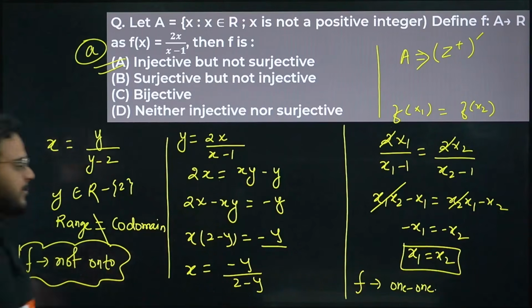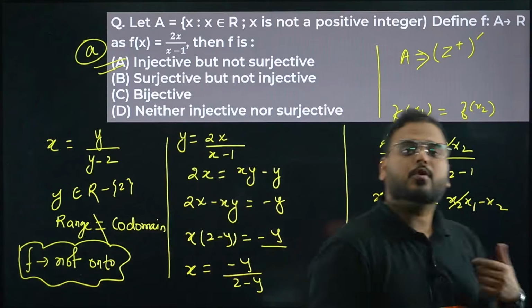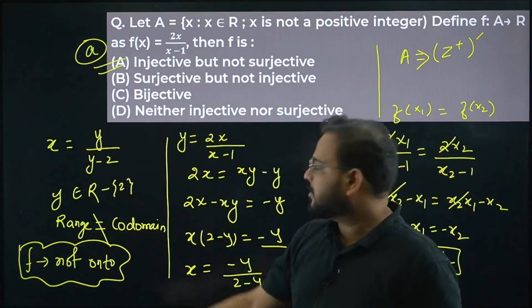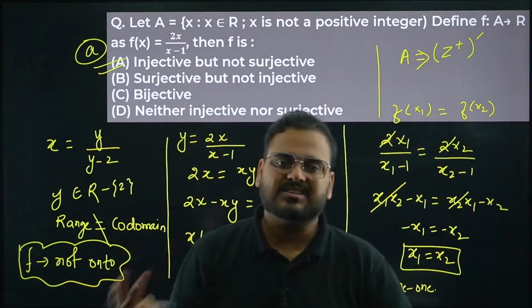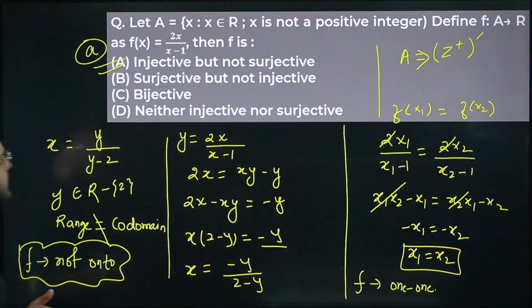Option A is correct. Injective because it is 1-1. 1-1 is also called injective. Not surjective because it is not coming as onto. Okay. So this is clear. I hope this is clear.